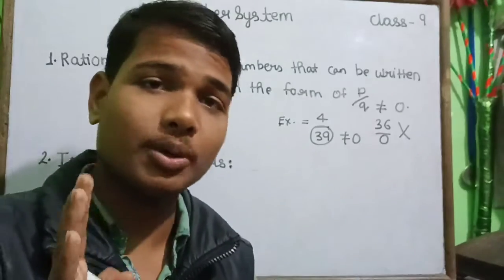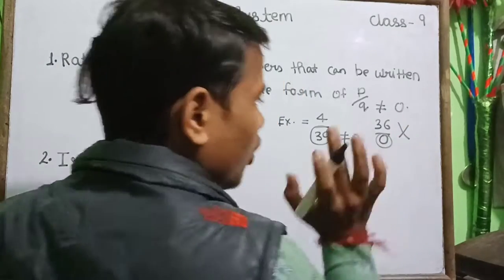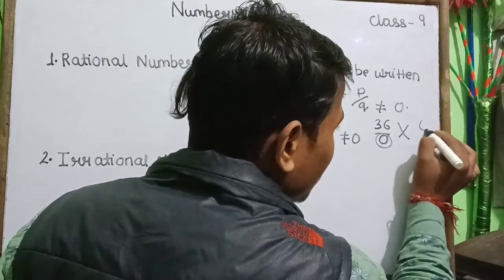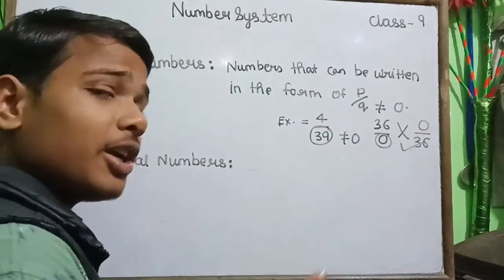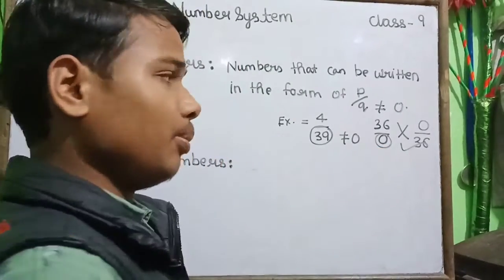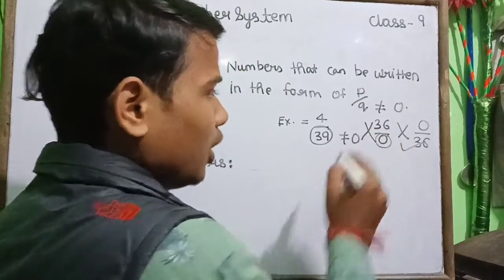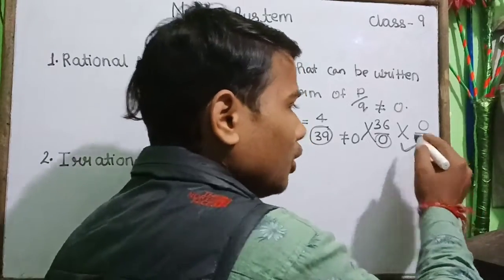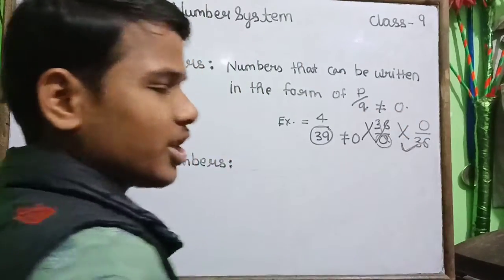But one most important thing: when 0 is the denominator, it will not be a rational number, we know that. But when 0 is the numerator, then it is a rational number, and it must be, because when 0 is at the bottom, meaning the denominator, it holds no value, and when 0 is at the top, it holds value.